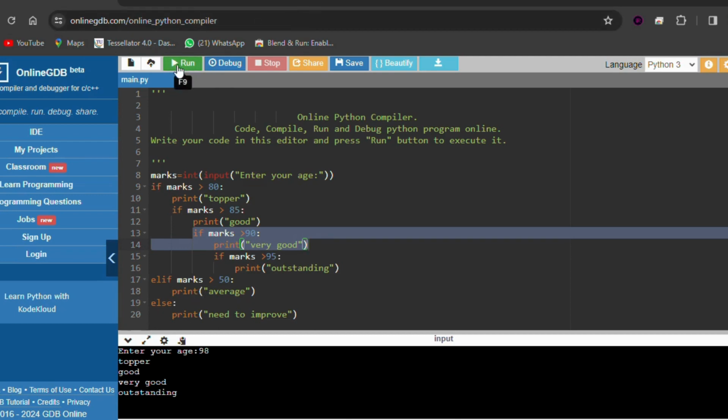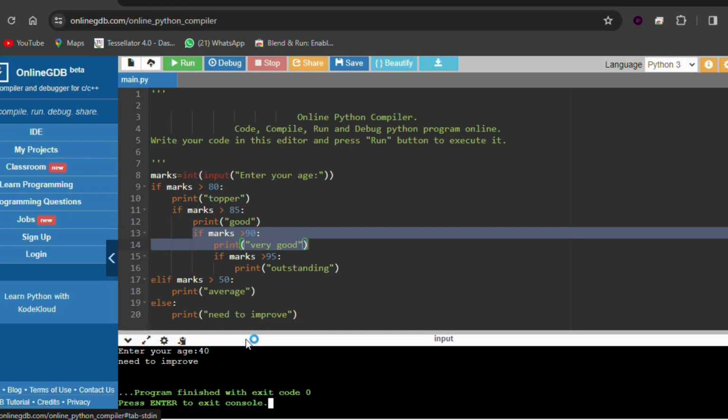Let's try another thing. Let's try 40. 40 is not greater than 80. What will it print? It just prints need to improve. It will not check the inside conditions whatever it has inside the if. If that if condition is not satisfied, it directly comes out and executes the other conditions it has outside the if.